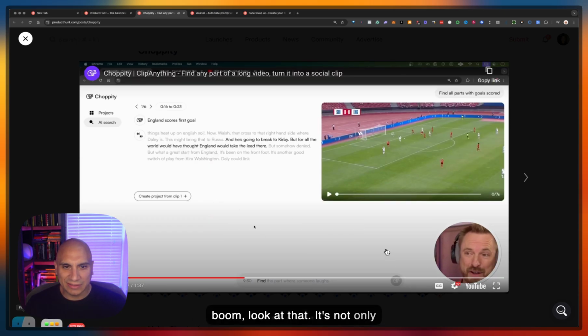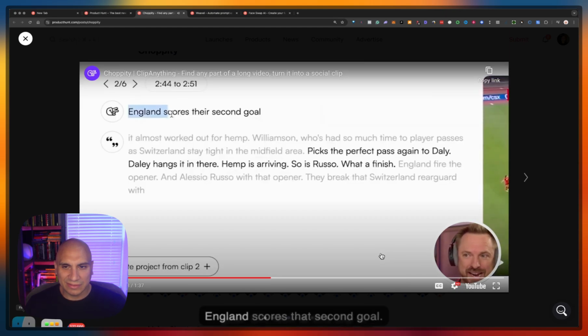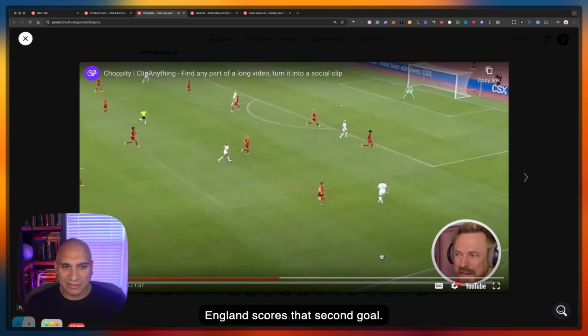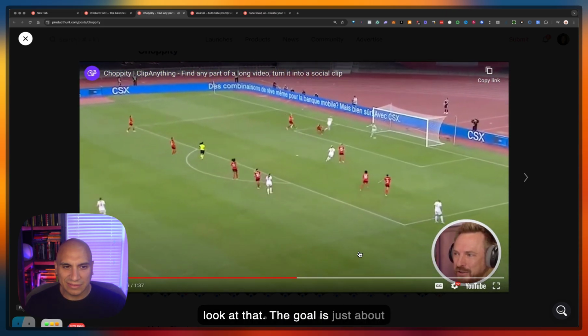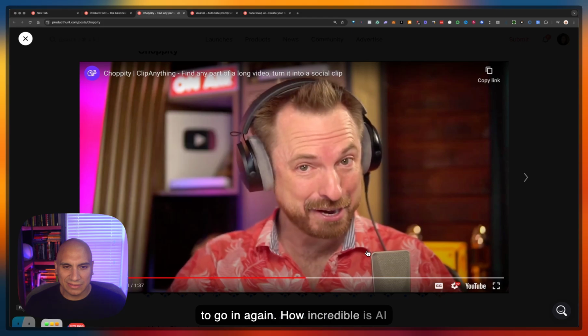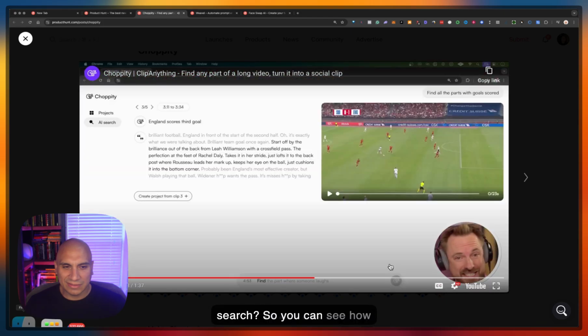It's not only found the goals, but it's also found that England here scored the first goal. Oh, look at this. Clip 2, England scores their second goal. Let's play. And here we go, and look at that, the goal is just about to go in again. How incredible is AI search? So you can see how powerful AI search from Choppity is.